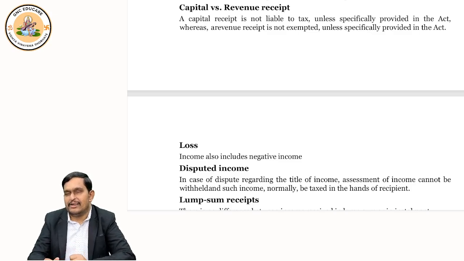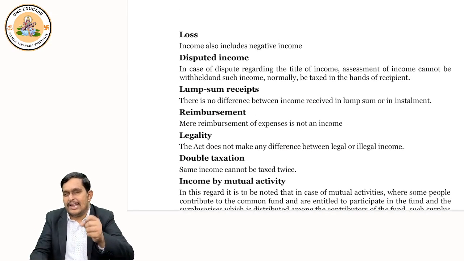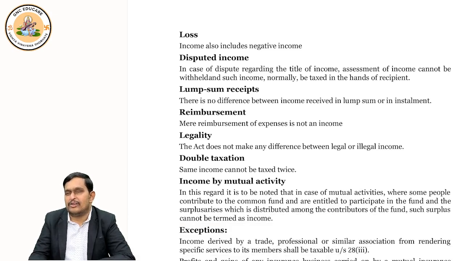Okay, let's come to the loss part. Now, loss. Look, when income is taxable, then loss is also to be considered, correct? When somebody earns income, the government says I'll tax. So if somebody gets a loss, that loss should be allowed to be deducted from income, correct? In the P&L account, what do we do? We credit all the incomes, correct? Automatically, one more thing we do is debit all the expenses and losses. So that's what income tax also says: income should be considered, and loss should also be considered as negative income.